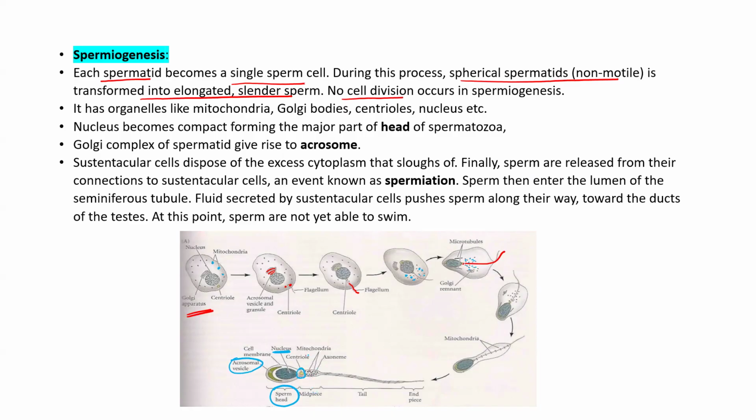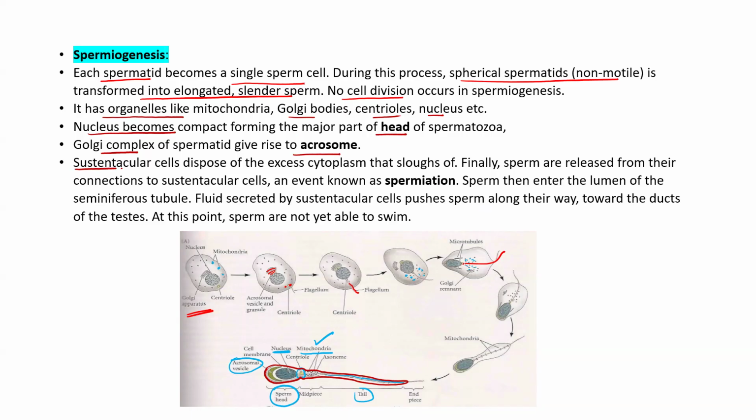Midpiece will have mitochondria and a long tail with a flagella. And if you see, the entire structure of the sperm is surrounded by cell membrane. This is plasma membrane, which is covering the entire sperm. Check carefully, it is covering this way, but the end piece is not covered. We'll see the diagram of NCERT. The end piece is the one which is not covered. So it has organelles like mitochondria, Golgi, centrioles, nucleus. The nucleus will become compact to form the head. Golgi will give rise to the acrosome.